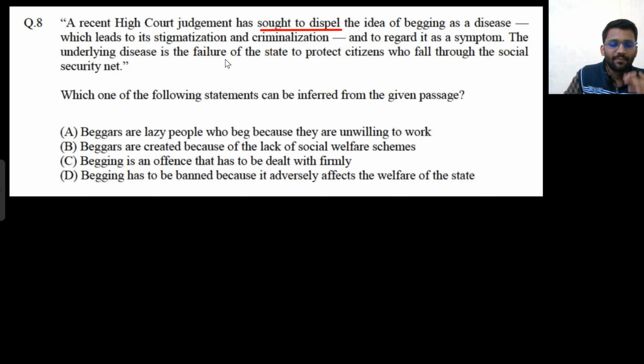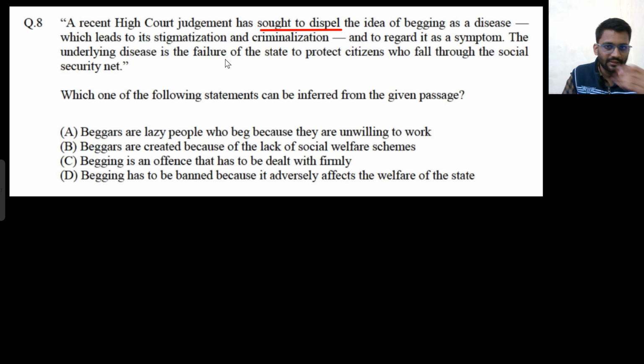But what is the actual problem? The underlying disease is the failure. The underlying disease means the hidden disease. That means what is the actual problem? The actual problem is the failure of the state to protect citizens who fall through the social security net.